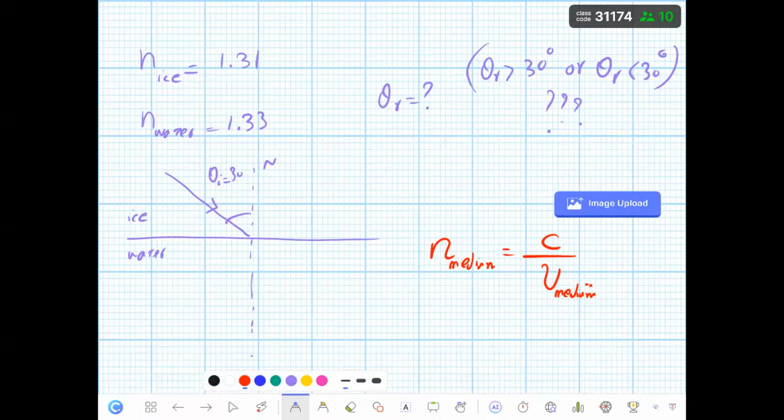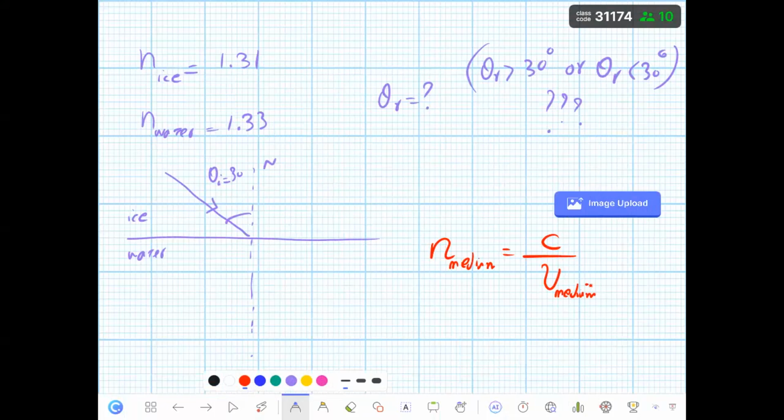The refractive index of ice is smaller than the refractive index of water. So it means that the velocity of light in ice is bigger than the velocity of light in water. Vice versa, the one with a smaller refractive index will have a bigger velocity.